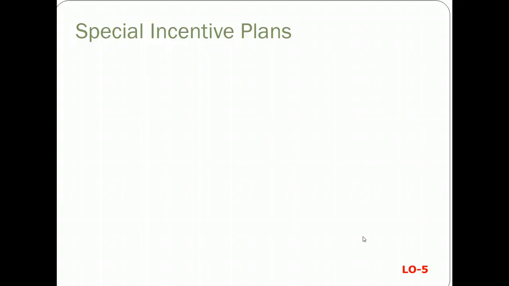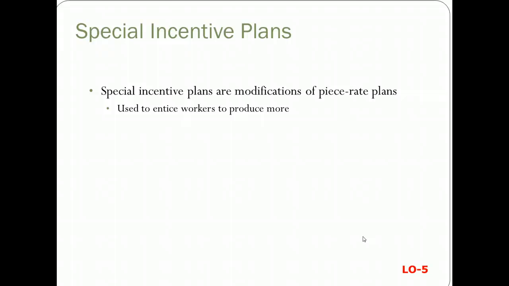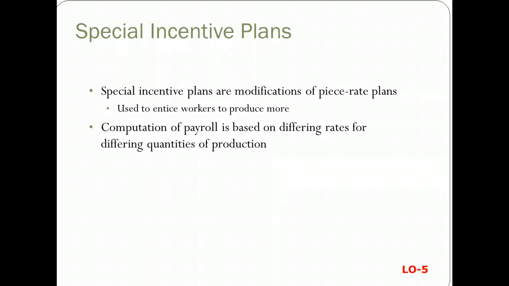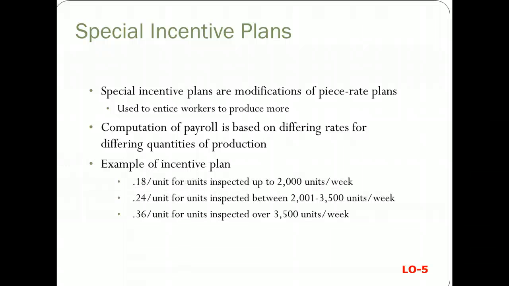So method A, converting it to hourly, is more preferred than taking the overtime rate as a part of the piece rate. There are some special incentive plans that are basically modifications of piece rate plans that are used to entice workers to produce more. And the computation of the payroll is based on differing rates for differing quantities of production. So an example of an incentive plan might be 18 cents a unit for units inspected up to 2,000 units a week, 24 cents if you get between 2,000 and 3,500 a week, and 36 cents for units inspected over 3,500 units a week.